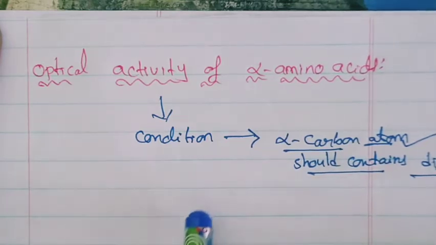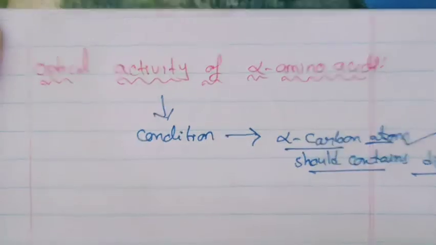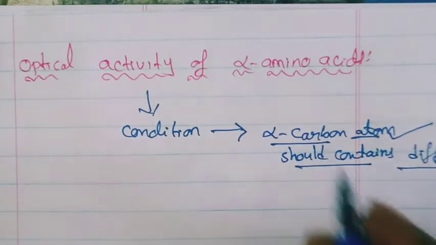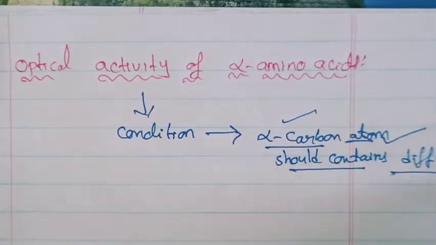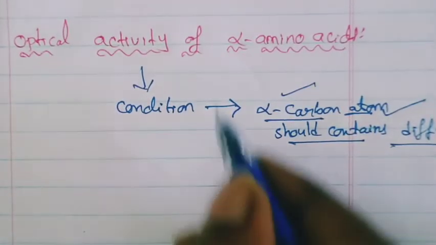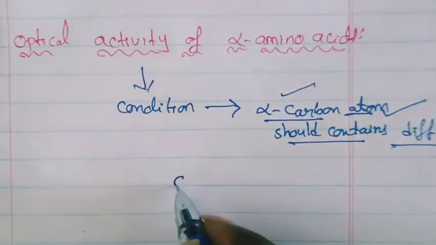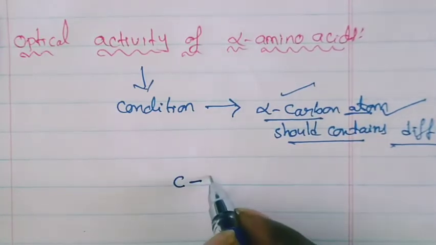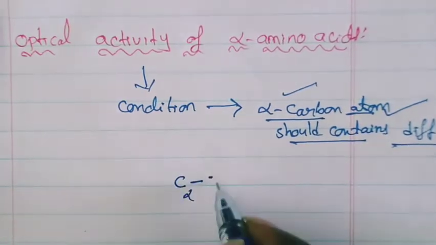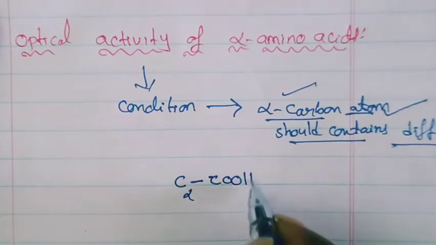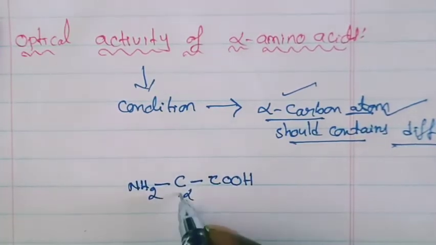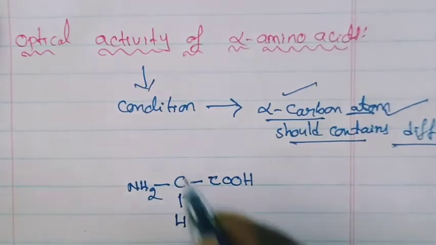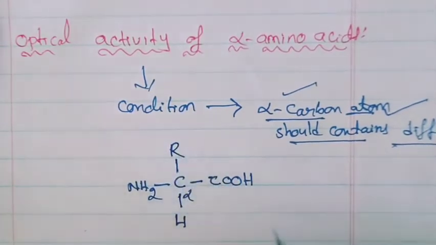So one condition is there. What is the condition for optical activity? The alpha carbon atom should contain different groups. Suppose I take one example. One carbon atom is there, called the alpha carbon atom. It is attached to one carboxylic acid group and one NH2 group. One group is a hydrogen, and the remaining group is R.